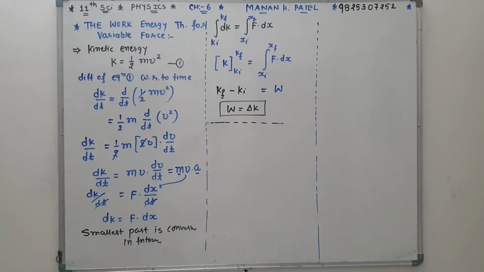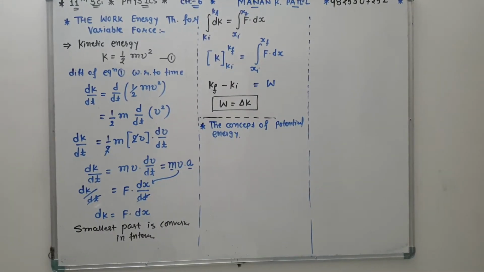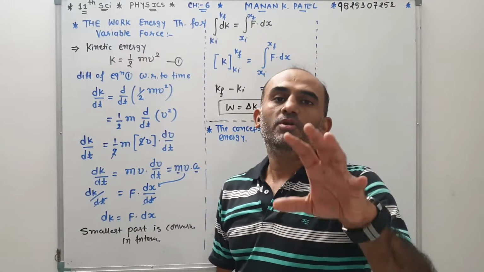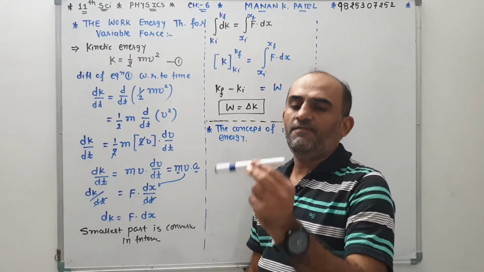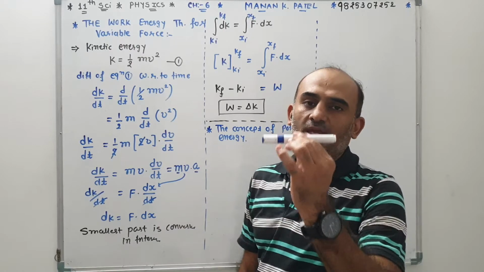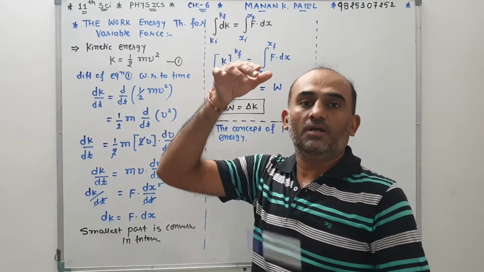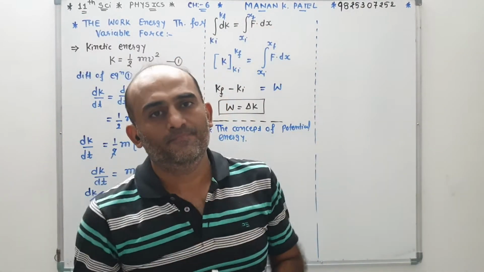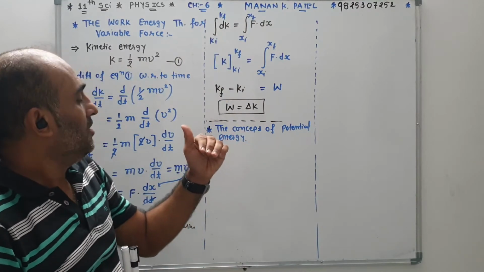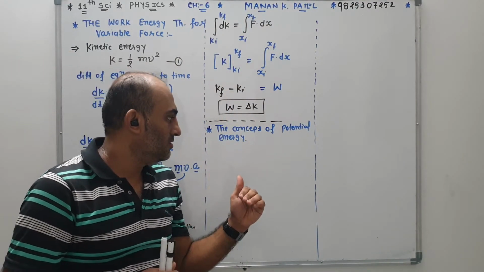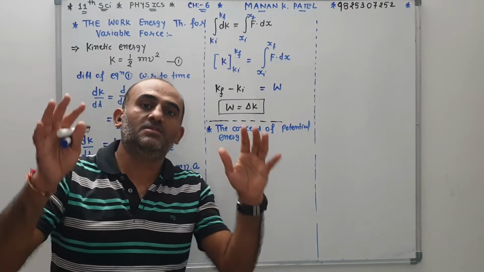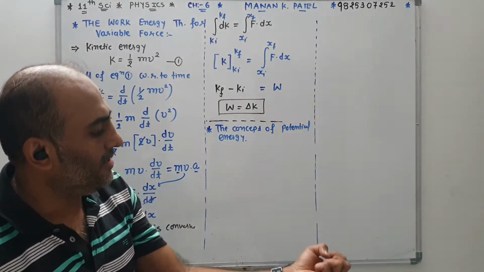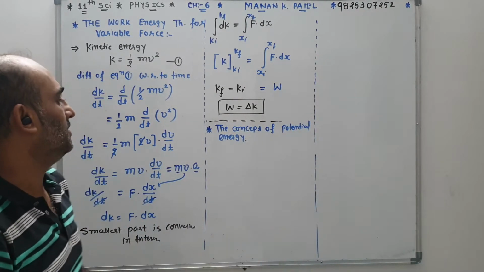Now we will study the next topic, the concept of potential energy. Suppose any object has mass m, and it is in the gravitational field, at a height h. When it falls freely, the work is done on the object naturally, because the object is attracted by the earth's gravity.